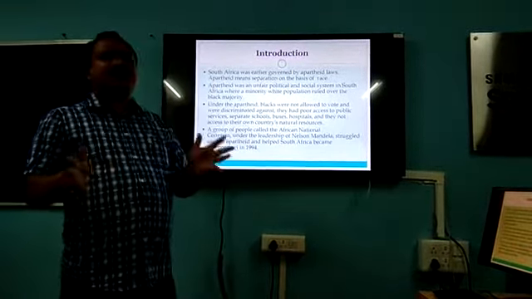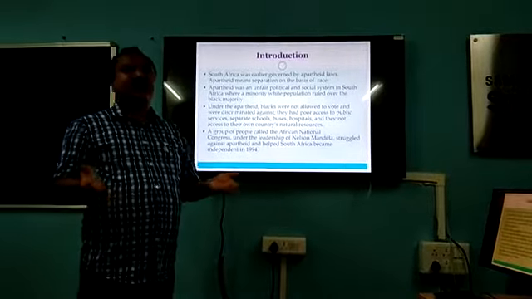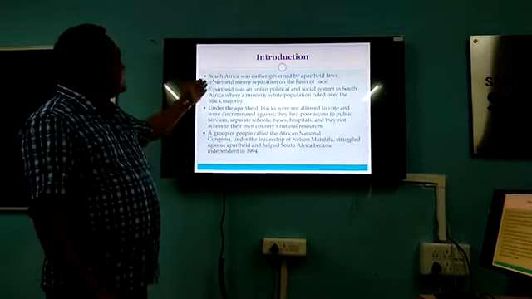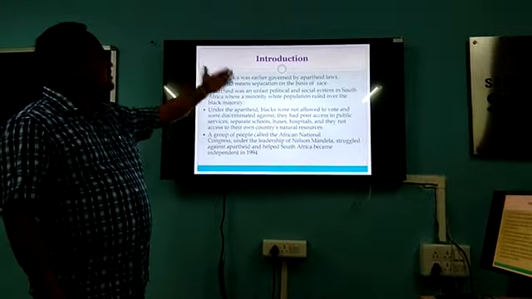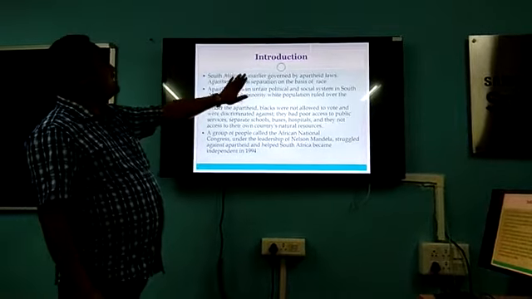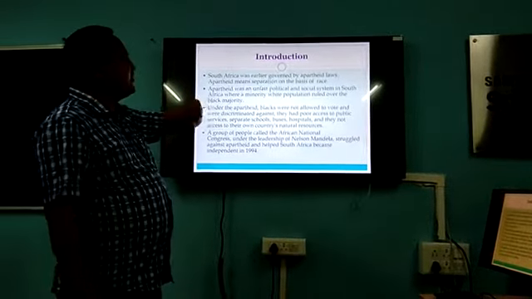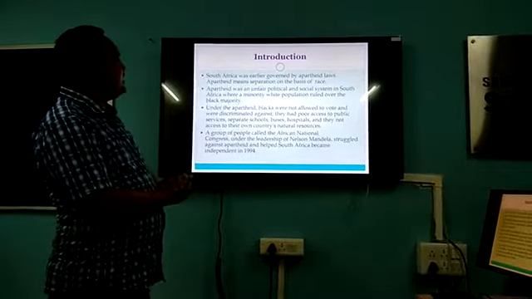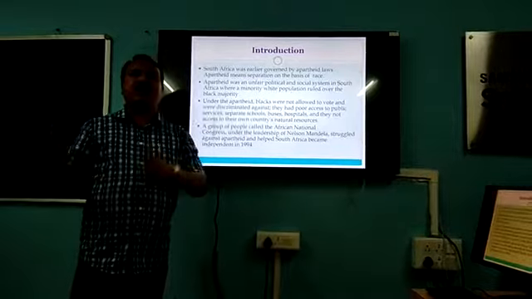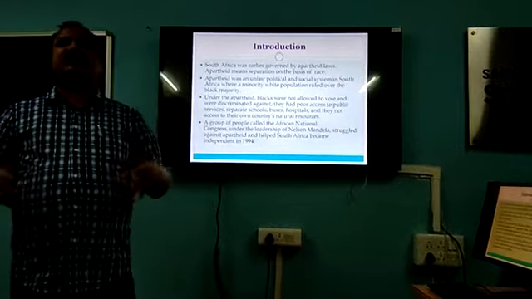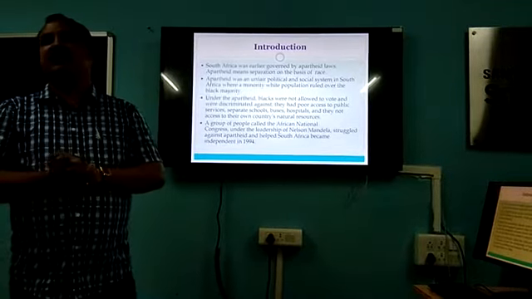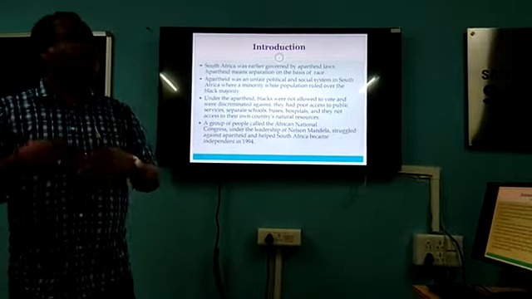Now we have to understand what apartheid is. As I told you, South Africa was governed by an apartheid law. So what is apartheid? Apartheid means separation on the basis of race. The people were divided on the basis of race. Different races are there: black people, white people, colored people. So the people in South Africa were divided on the basis of their races.